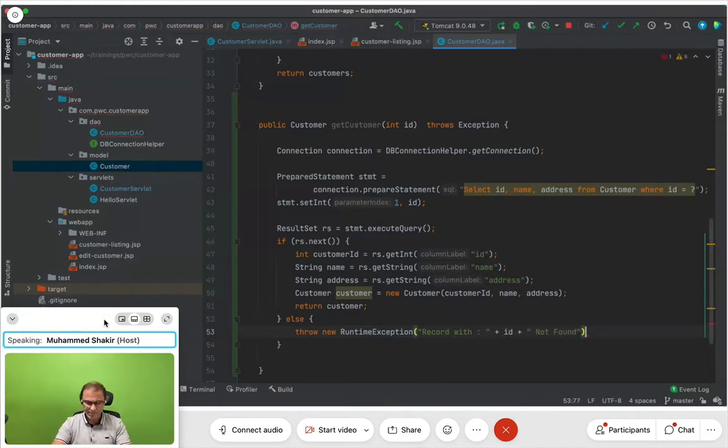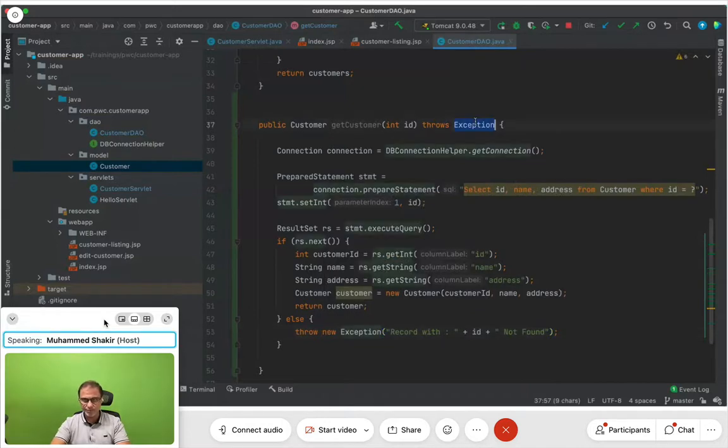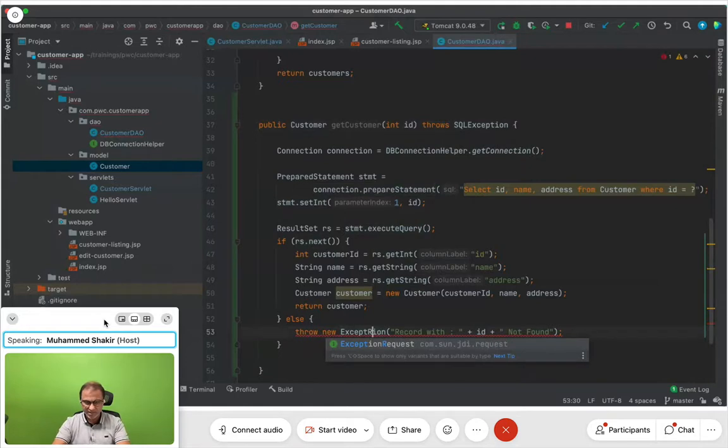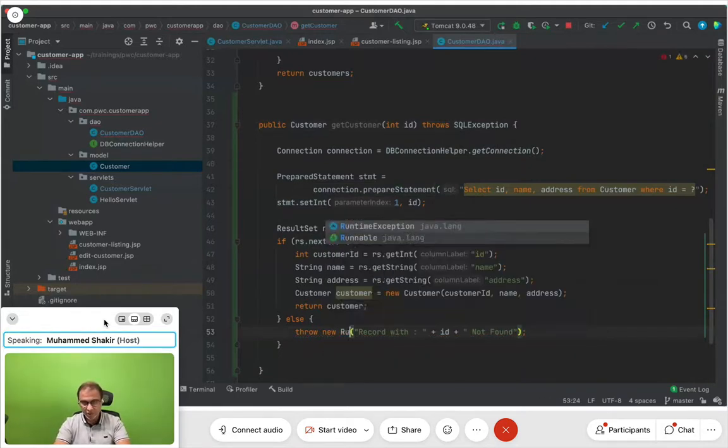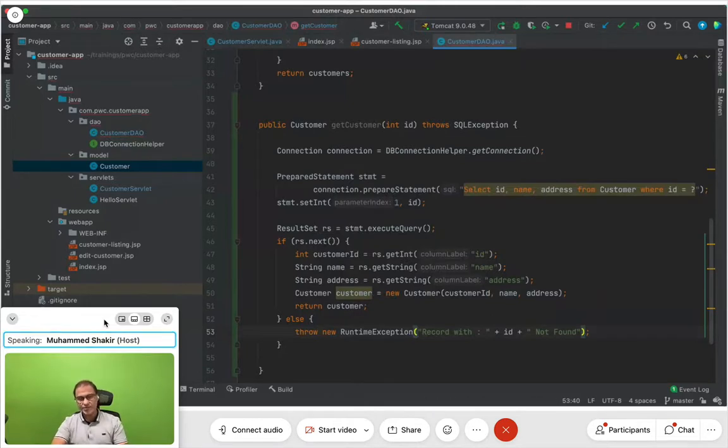This is the runtime exception that I am throwing out here. Okay, this is the runtime exception, or rather let me keep it an exception. Why runtime exception? I say exception because I am throwing an exception from here. Actually, this is supposed to be an SQL exception, and let this be the runtime. As I said, I will talk about the elegant, right way of handling exceptions later. But anyways, at least I'm handling the situation.